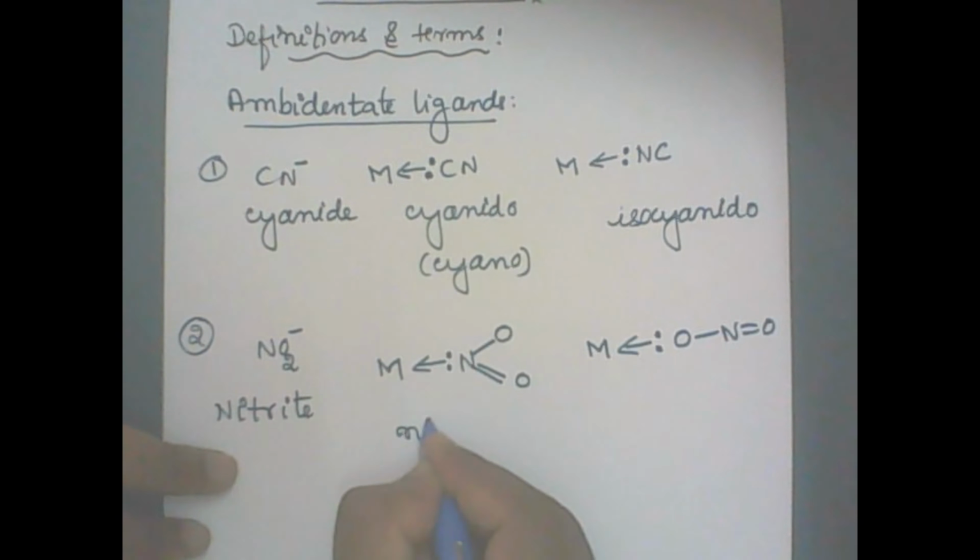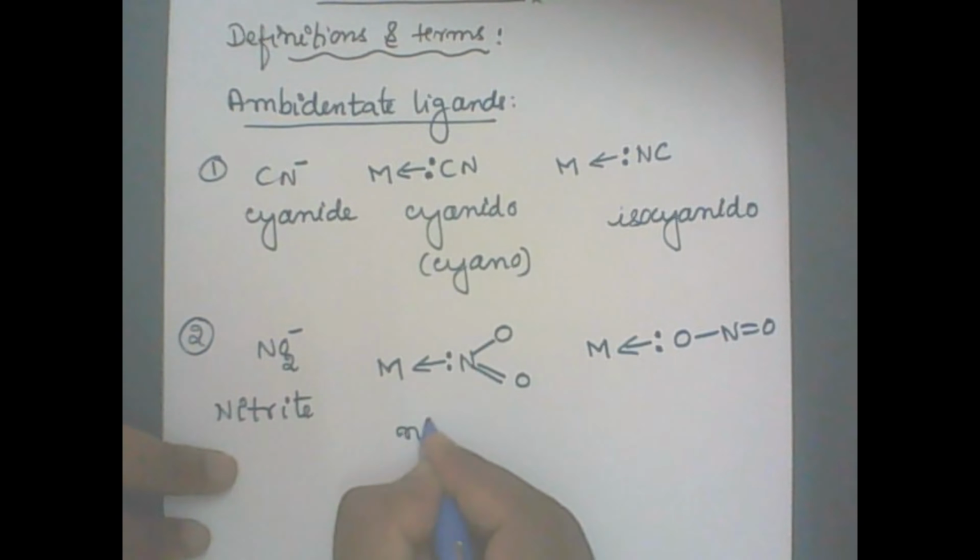They write it like NO2 or ONO. If you find NO2, it is nitrito-N; ONO is nitrito-O. Clear? Similarly, cyanido they will write as CN within the coordination sphere, and isocyanido they will write as NC. So you can make out which is which.